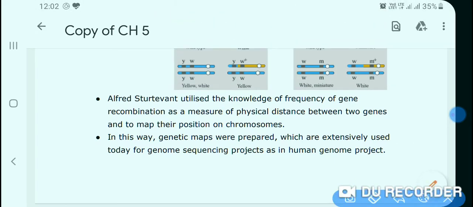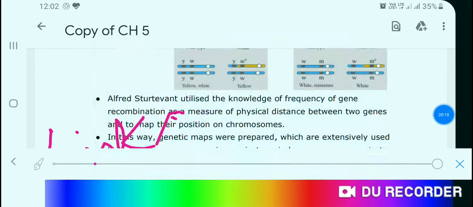On the basis of these studies, Alfred Sturtevant utilized the knowledge of the frequency of gene recombination as a measure of the physical distance between two genes, and they established a relationship. That means linkage, you can formulate it.